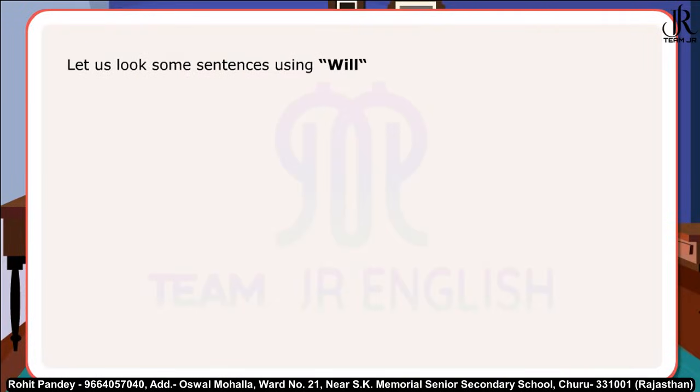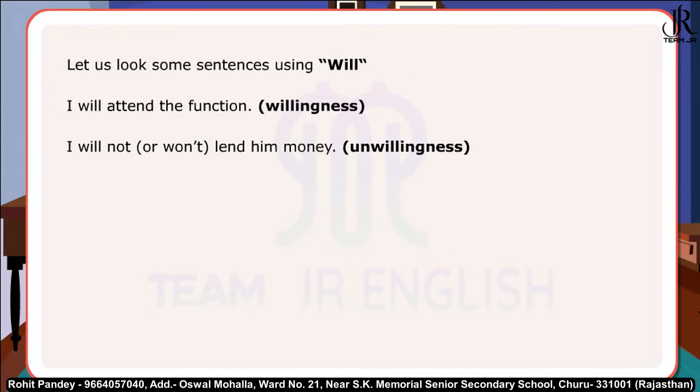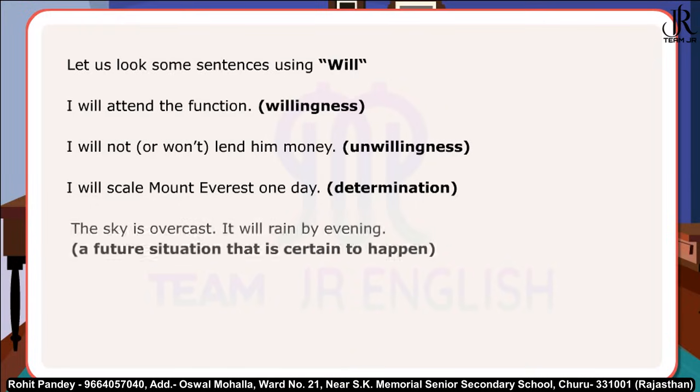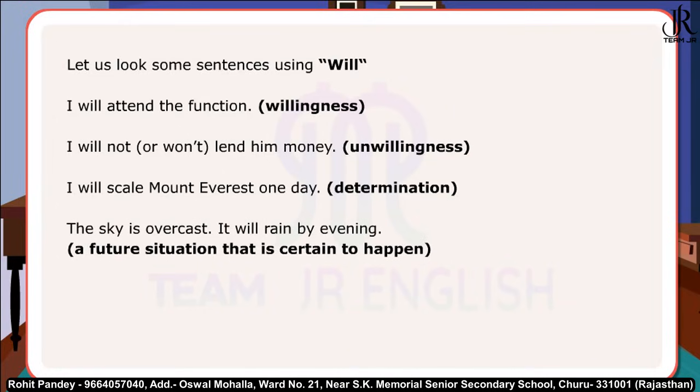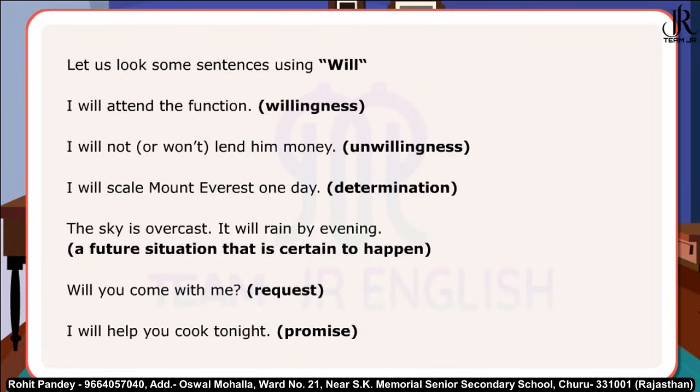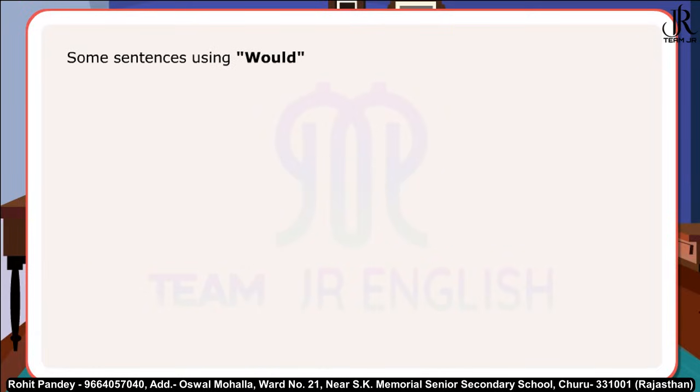Let us look at some sentences using will. I will attend the function. Willingness. I will not or won't lend him money. Unwillingness. I will scale Mount Everest one day. Determination. The sky is overcast. It will rain by evening. A future situation that is certain to happen. Will you come with me? Request. I will help you cook tonight. Promise. Some sentences using would.